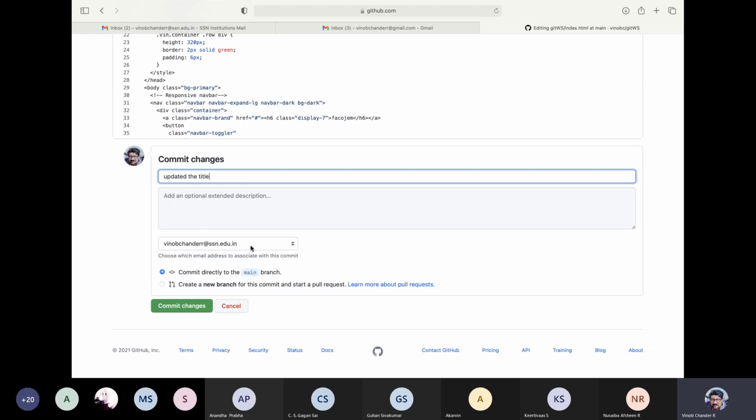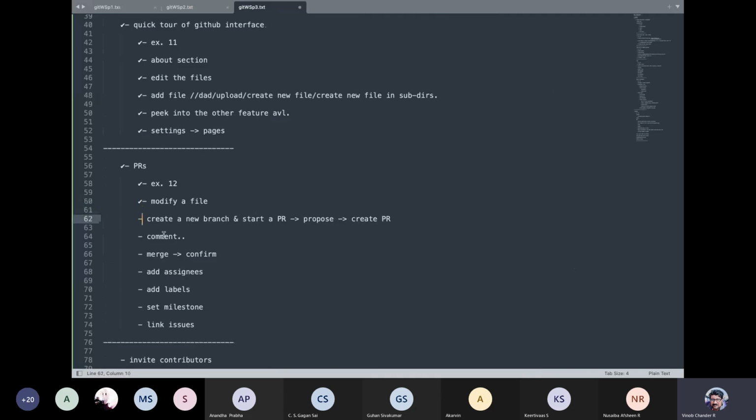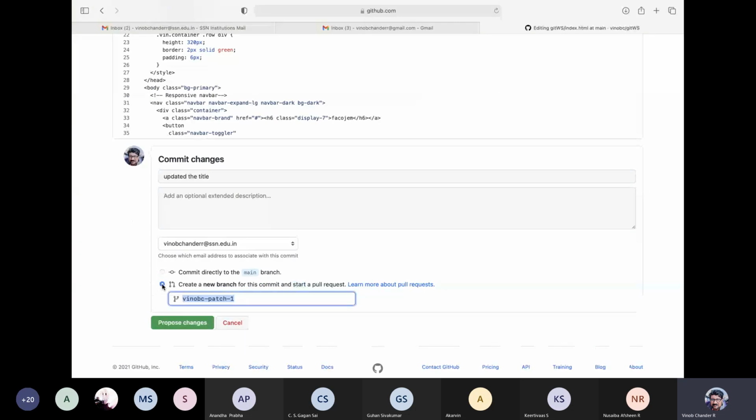Now we can choose the user email. You need to choose the user email ID if you have multiple IDs, and then you can commit directly to the main branch, or now we will actually use this. We will create a new branch for this commit and start a pull request. So that is what is required here. So create a new branch and start a pull request, or a PR. We will click this, and then we can give it a name. So let us say title, and we propose.